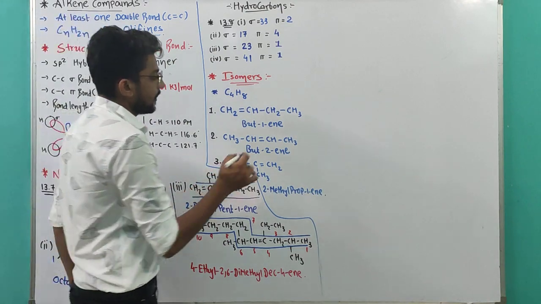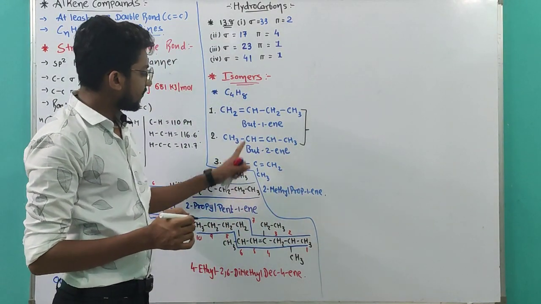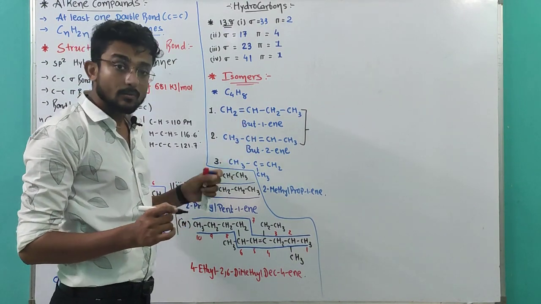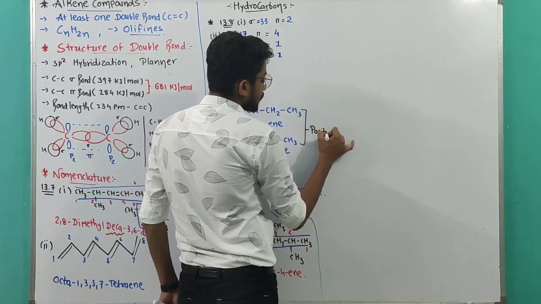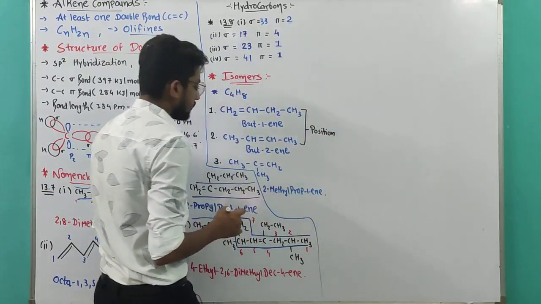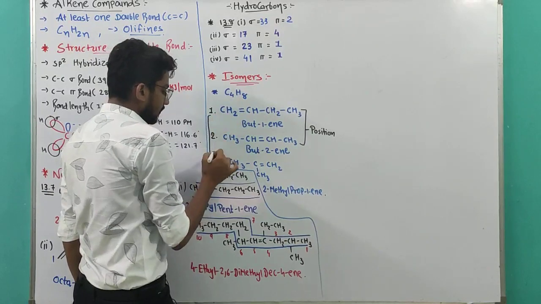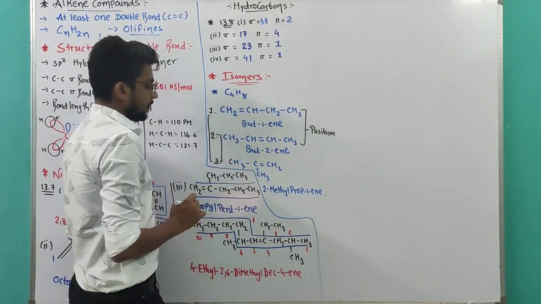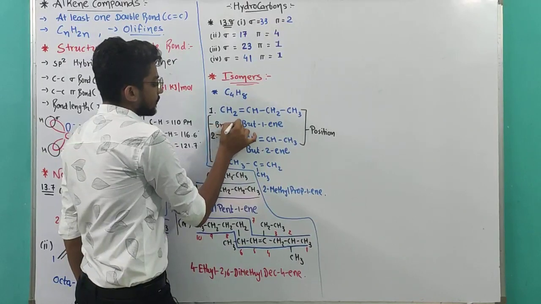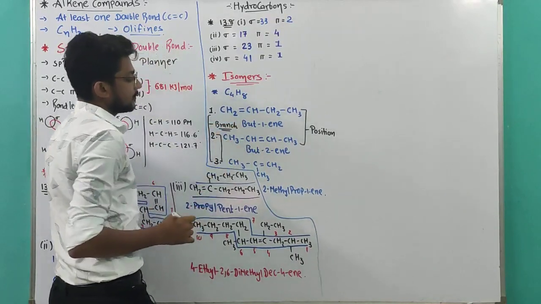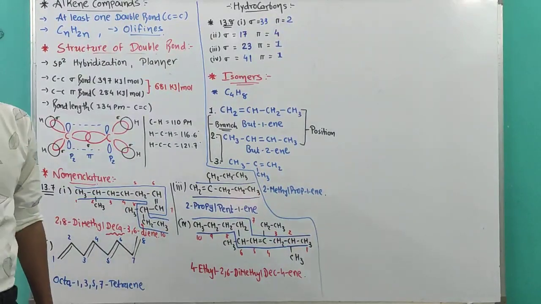Now, these two, you can see, only the position of the double bond has been shifted. That's why these two are position isomers. But 1 and 3, and 2 and 3, will be branch isomers or chain isomers.